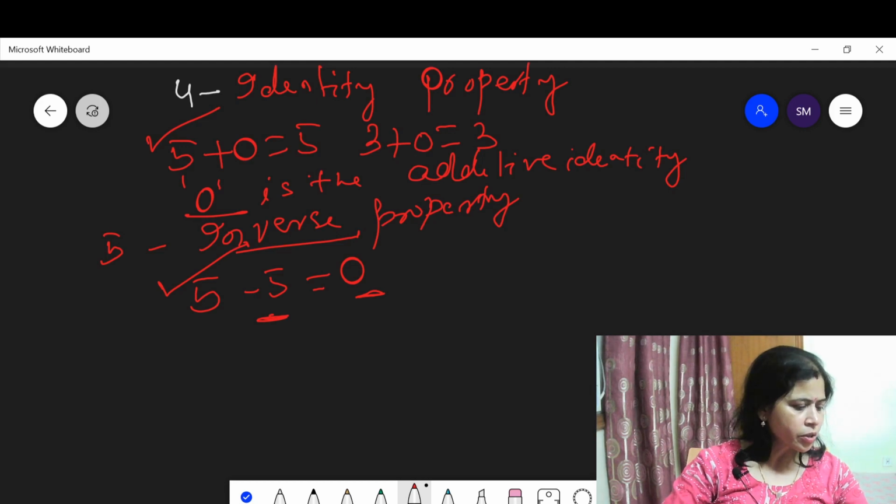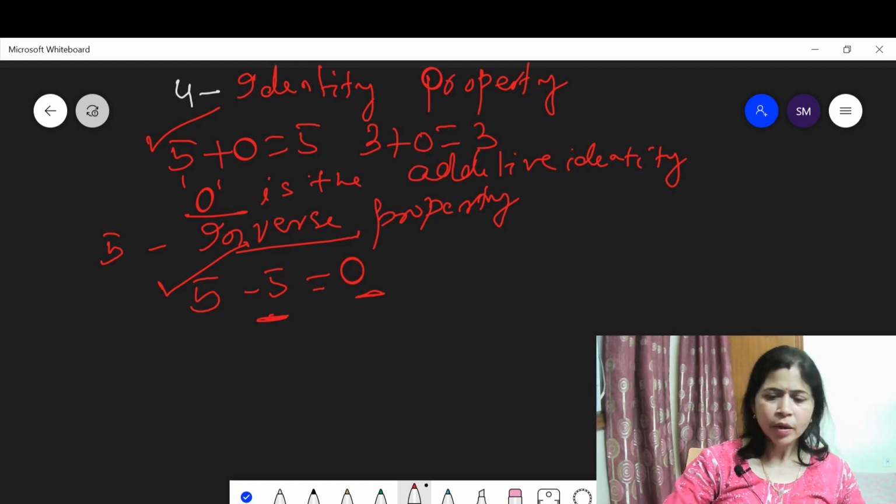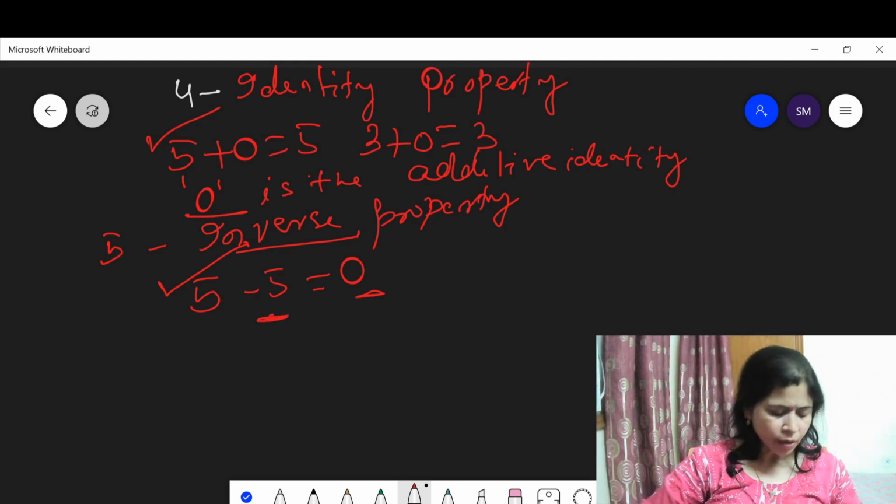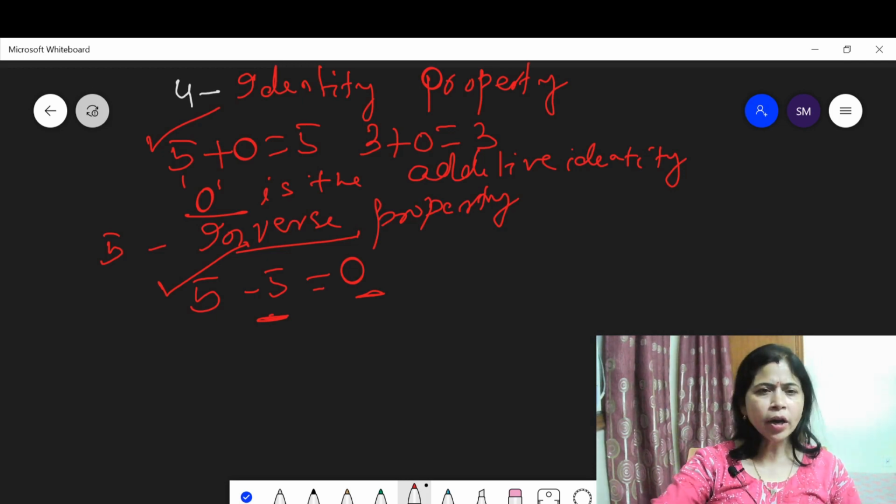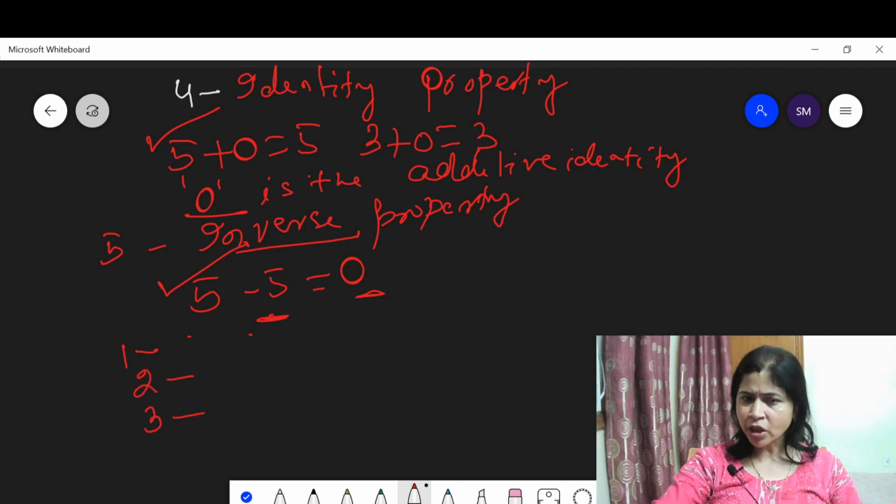Okay. Now let us discuss the properties for whole numbers. Addition in the whole number set also satisfies the closure property, also satisfies the associative property, also satisfies the commutative property. It also satisfies the identity property, and also satisfies the inverse property.